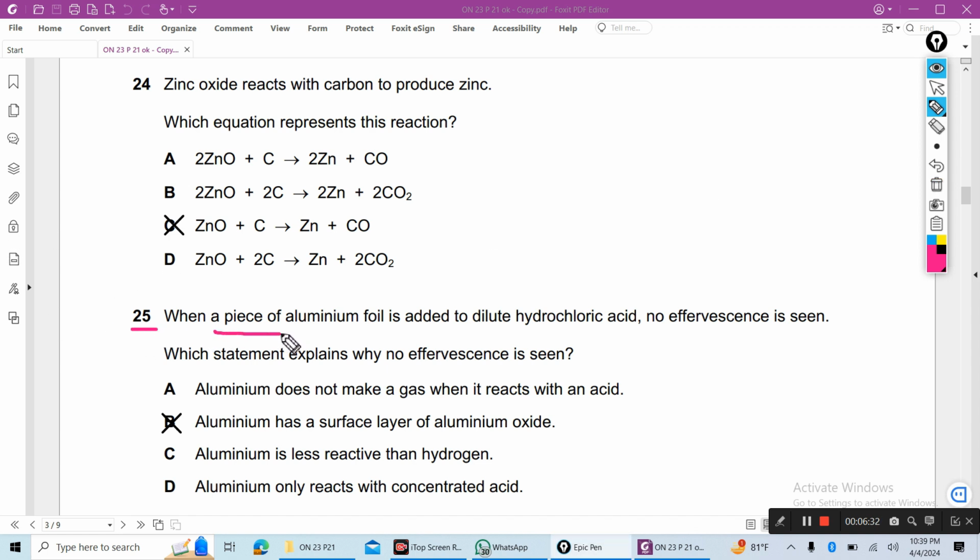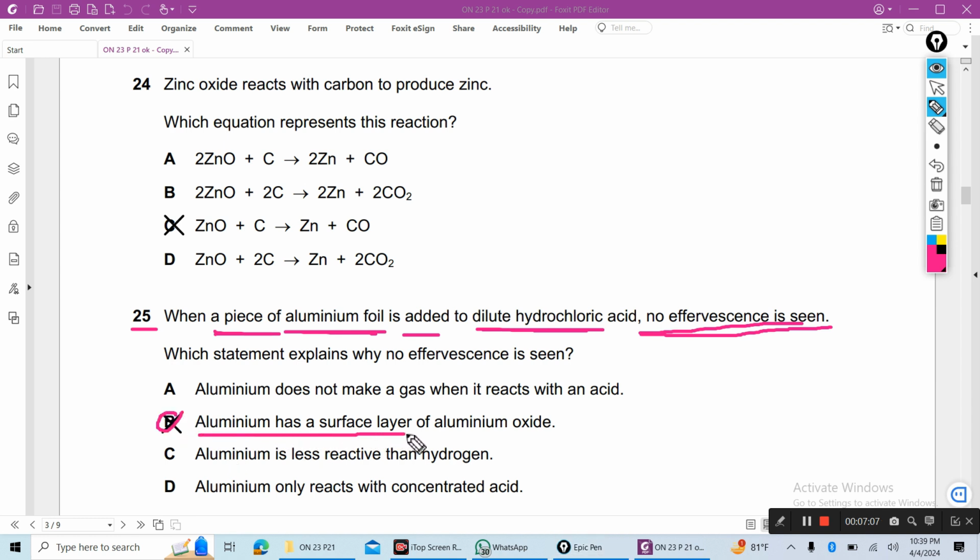When a piece of aluminum foil is added to dilute hydrochloric acid, no effervescence is seen. When aluminum foil is added to hydrochloric acid, hydrogen gas is produced and effervescence should be seen. But here the question says no effervescence is seen. That means aluminum does not react with dilute hydrochloric acid. Why? B is the correct answer.